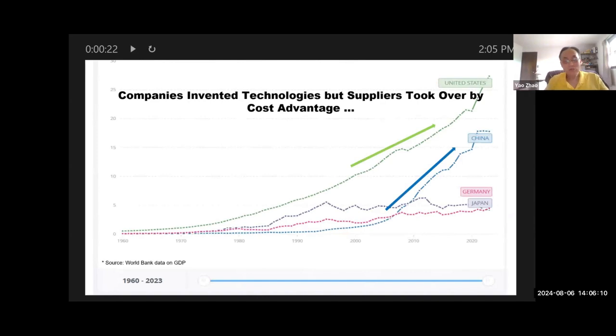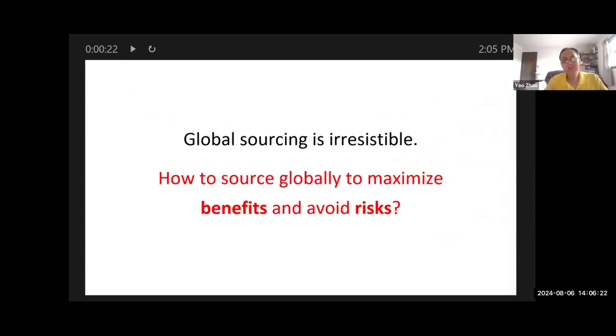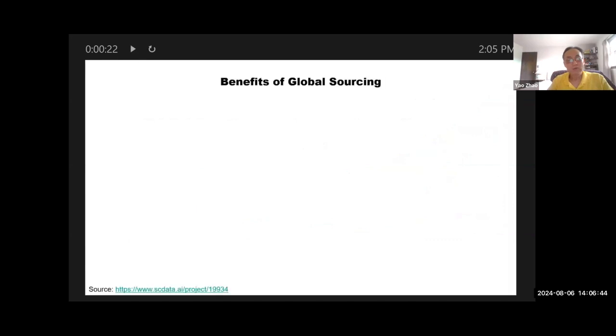Like I said, this could happen to anybody, any country. Now, maybe we should stop global sourcing? Well, global sourcing, I can say, is irresistible because it brings so much benefit, as we'll see on the next slide. So the right question to ask is perhaps how to source globally to maximize the benefit, say the cost savings, and avoid the risks. So how do we do that?